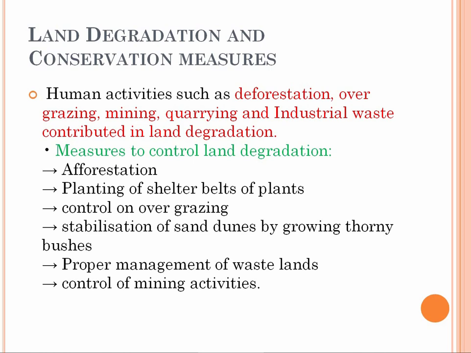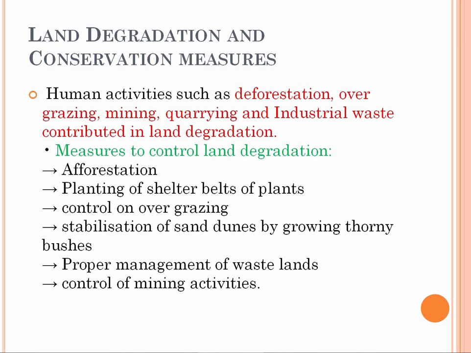And how can we control this land degradation? First, we plant more, like afforestation and planting of shelter belts of plants. We plant the trees in a line, so that it can stabilize the soil and control erosion. Control overgrazing by livestock. Stabilization of sand dunes: in the desert, when the wind blows, it takes the soil from one place to another.